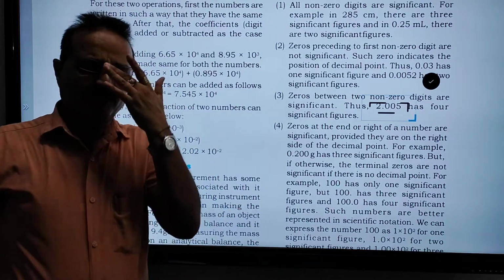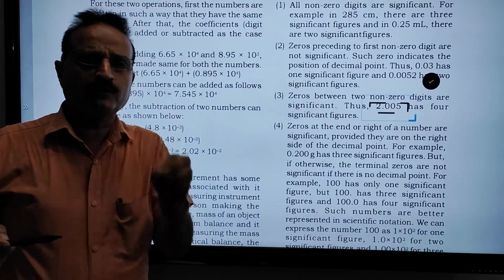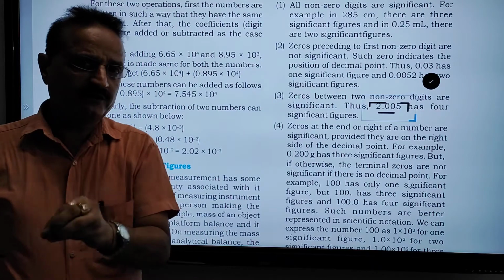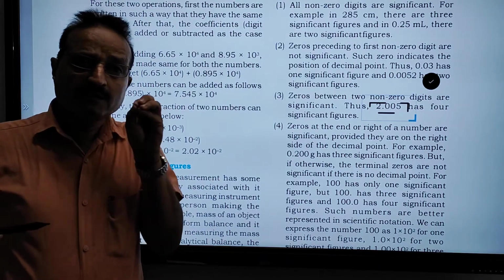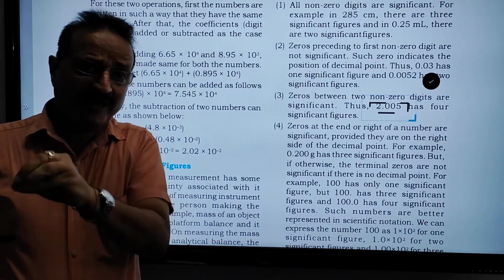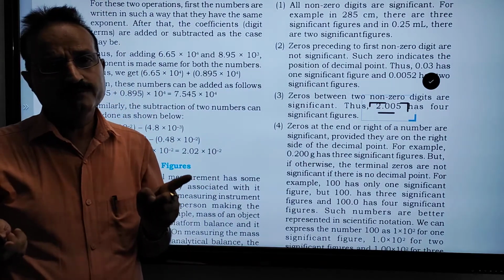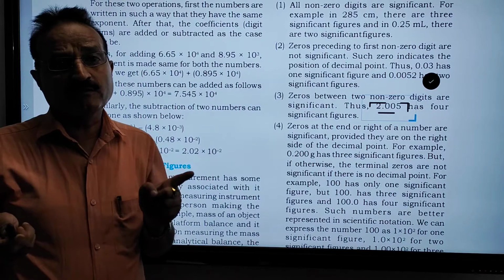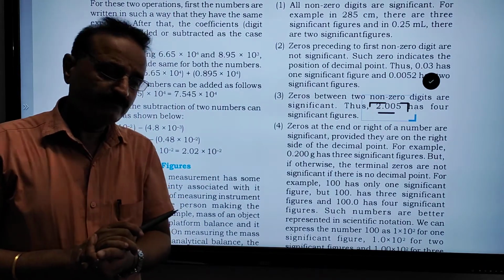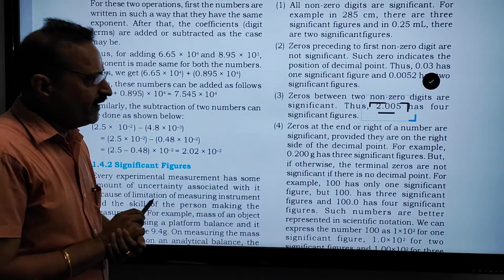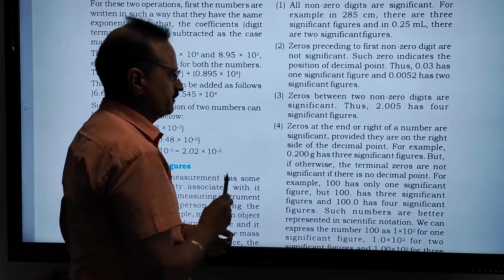Suppose another example can be given: 3.00038. It has a total of six digits, so there are six significant numbers. Very easy, very simple, clear.